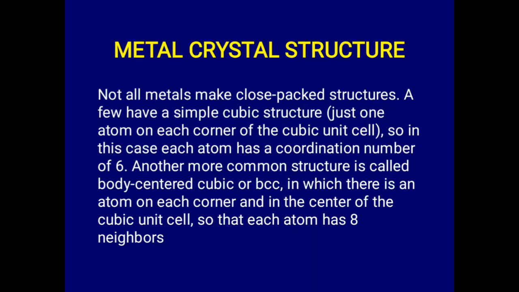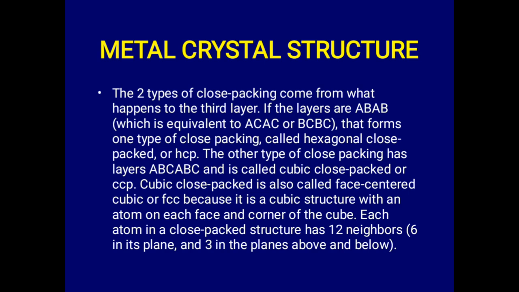So we have to take note that not all metals will have a close pack structure. There are usually exceptions. A few of them will have simple cubic structure, and some other ones could also have body centered cubic structure. These are possible, and those ones have what is called a coordination number of 8. So these are possible metal crystal structures. We have the close packing, which is of two types: the hexagonal and the cubic close pack.